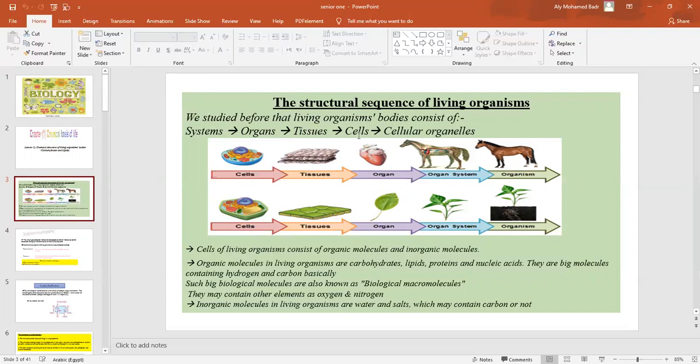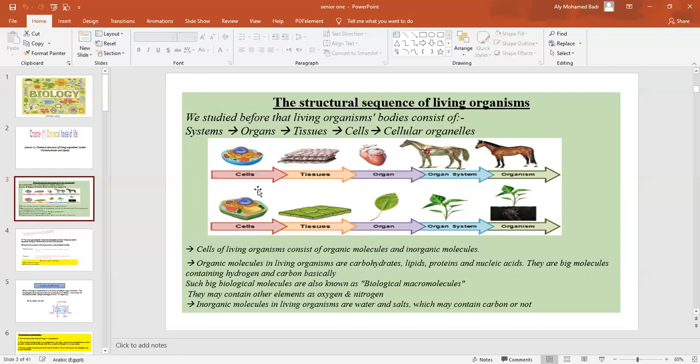These cells have cellular organelles, and inside the cellular organelles there are molecules. Cellular organelles are formed of different molecules, and these molecules are formed of atoms. We are going to deal with the cells in our sessions.